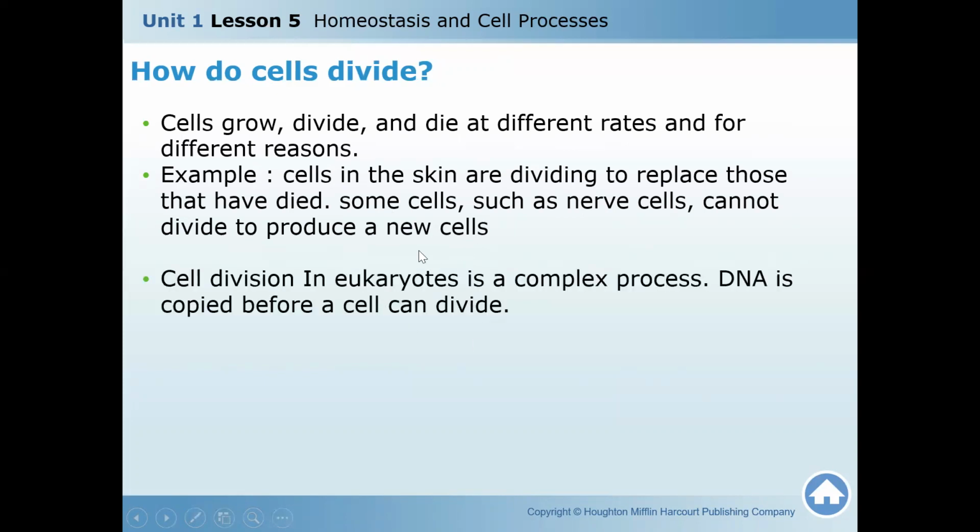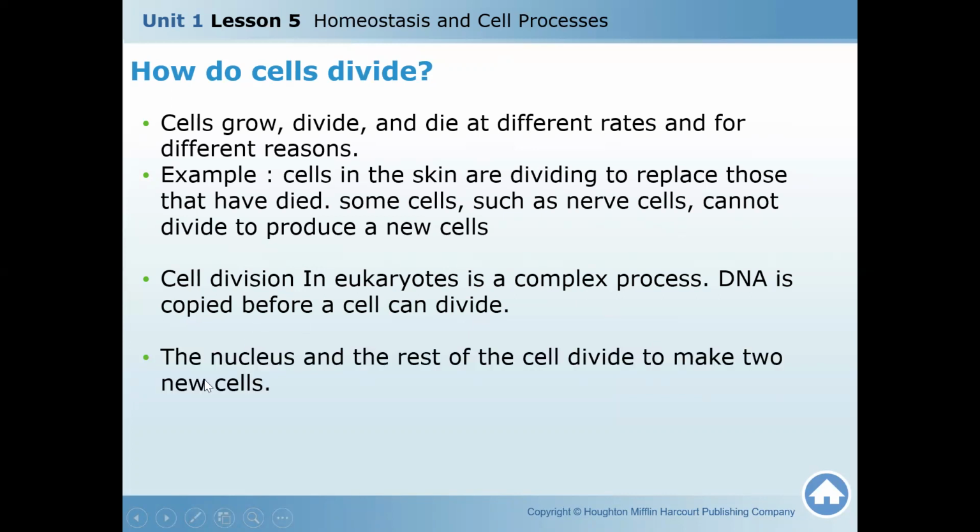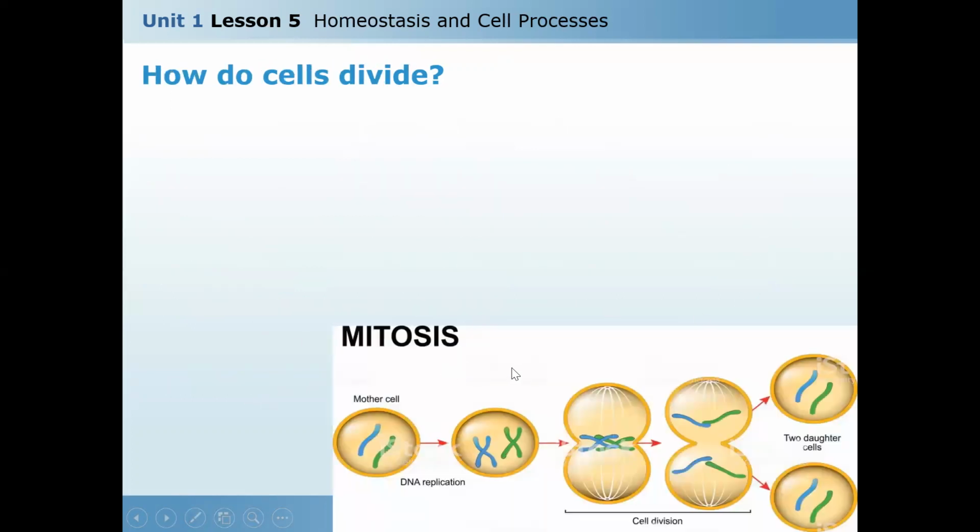Cell division in eukaryotes, multicellular organisms, is complex. Why? Because before a cell can divide, DNA should be copied. The nucleus and the rest of the cell divide to make two new cells after the division. Here is the graph. This is the mother cell with DNA or chromosomes inside. Duplication should be done before going for division to have double the number of chromosomes.